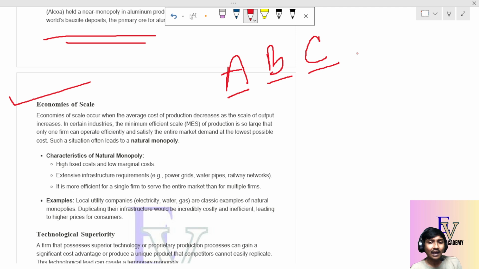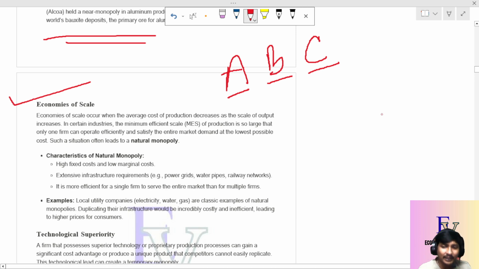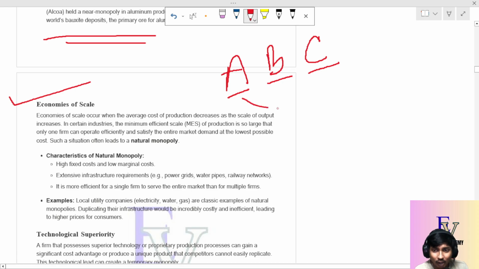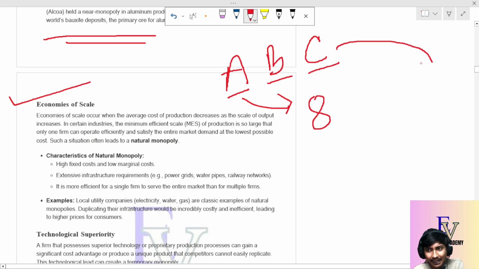Now, when A is a very big company according to its production capacity and turnover, A can produce a huge amount of pens. So when A is producing a huge amount of pens, what happens? The cost for each pen, suppose for A it becomes 8 rupees. For C, it becomes 9.5 rupees, 9 rupees 5 paisa. And for B, it becomes 9 rupees.